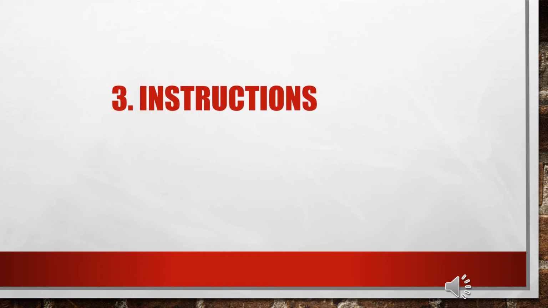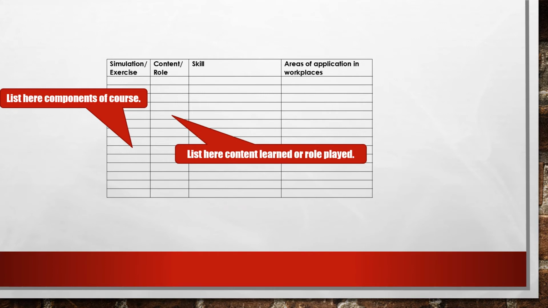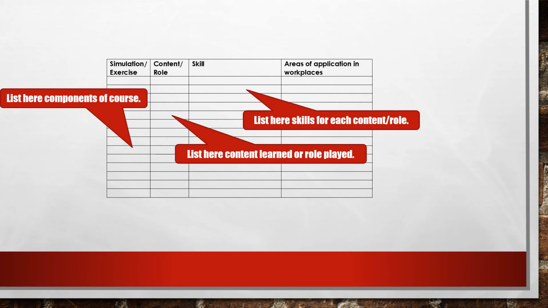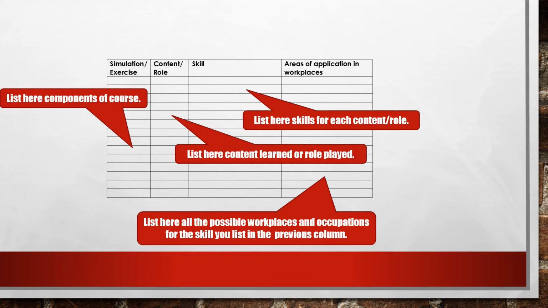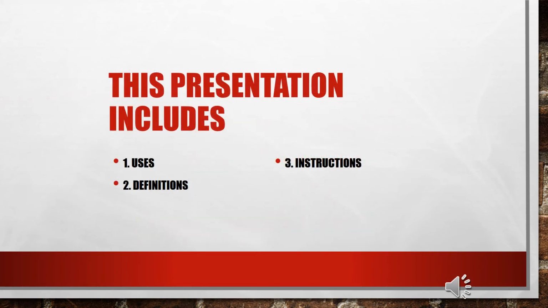There are 4 instructions for the skills grid. First, list the components of the course in this column. Next, list here the content learned or the role played. Here, list the skills for each content or role. And finally, list here all the possible workplaces and occupations for the skill you listed in the previous column. Next, we'll look at tips for completing the skills grid.